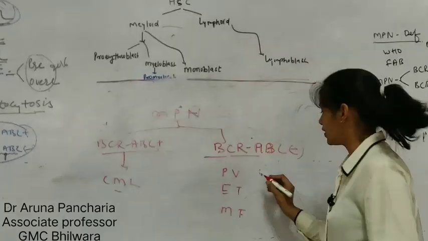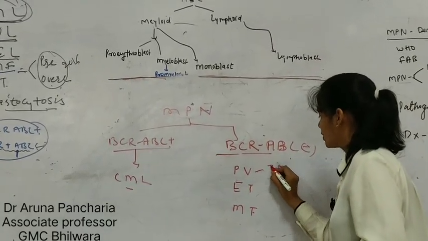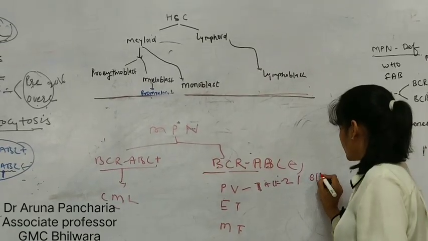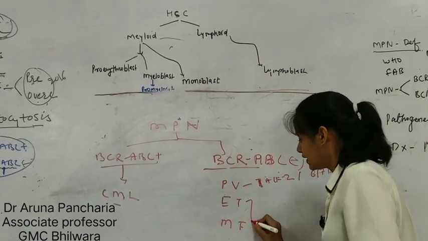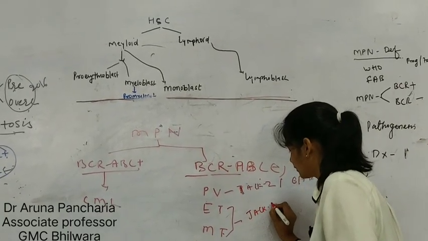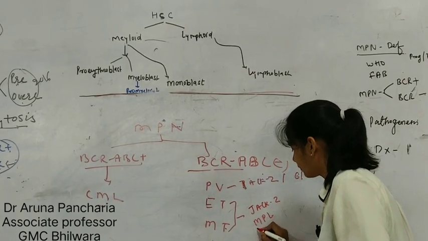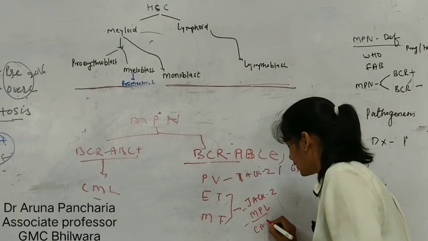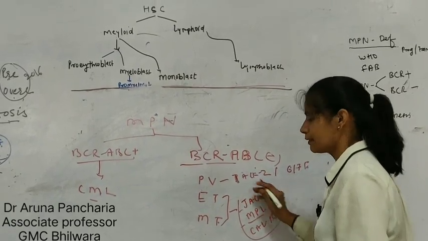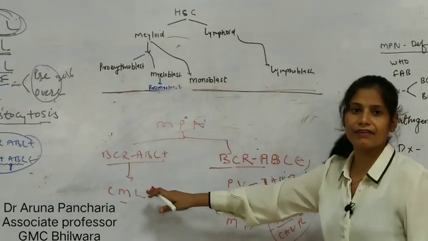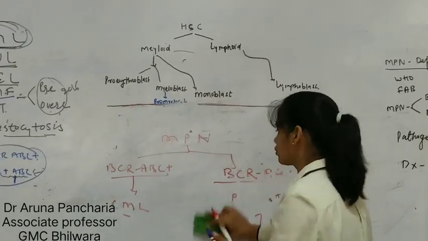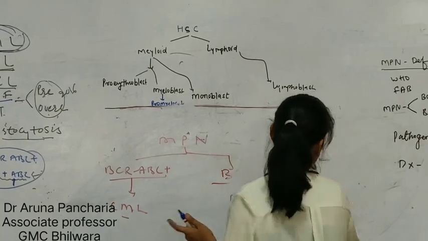There are some other mutations, like in polycythemia vera, JAK2 mutation, or specifically one more, the V617F mutation. In ET and MF there will be JAK2, MPL and calreticulin. Either of these mutations is there. So MPN are divided on the basis of BCR-ABL positivity. Now CML shows BCR-ABL positivity.